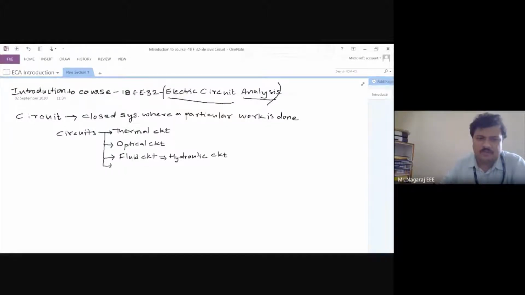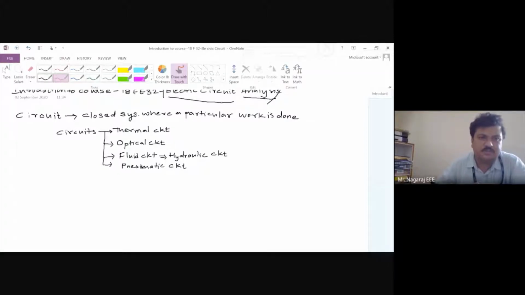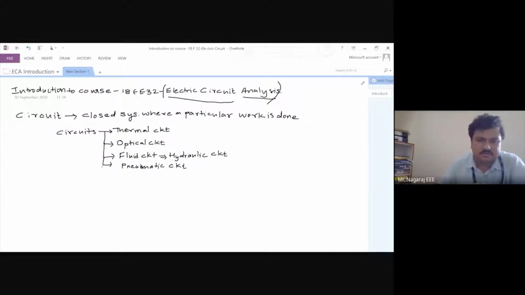You can have a pneumatic circuit. So we have all come across these things. So last I will take it as an electric circuit, because that is our point of interest. I will write it as electric circuit.